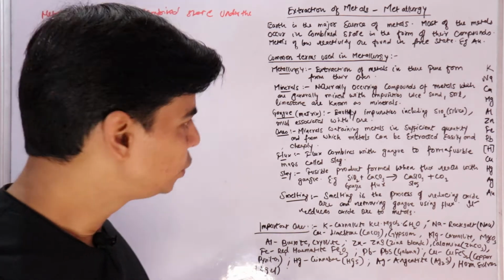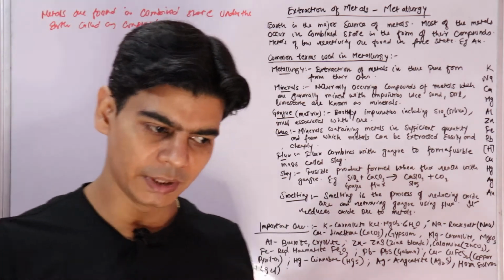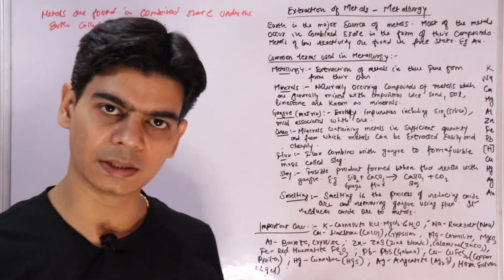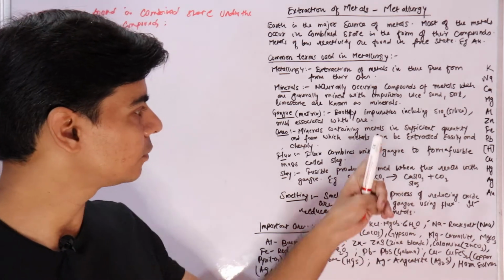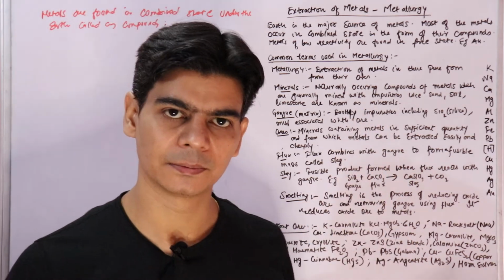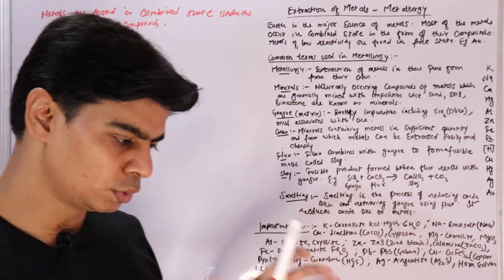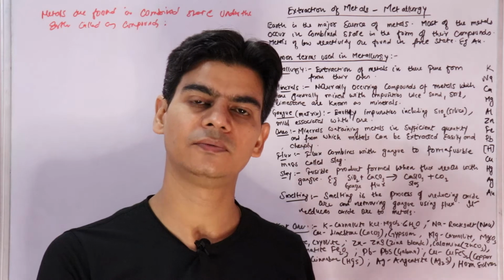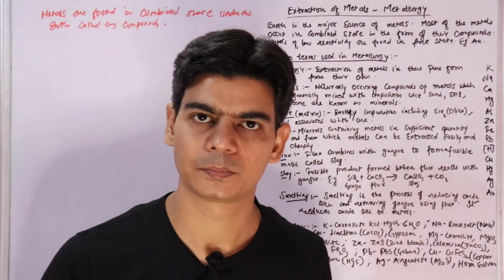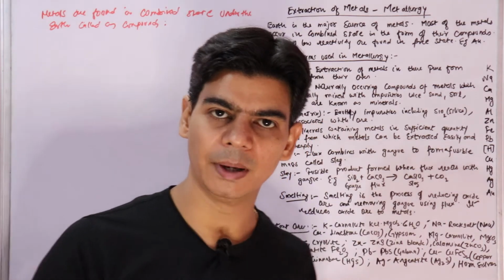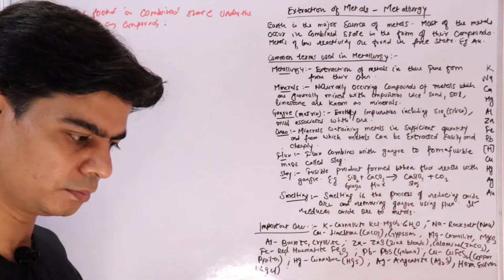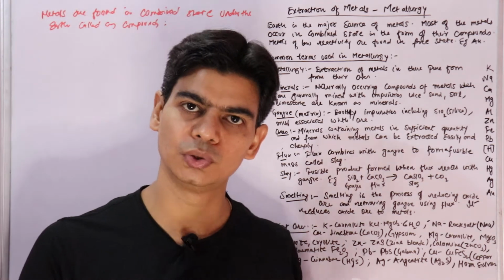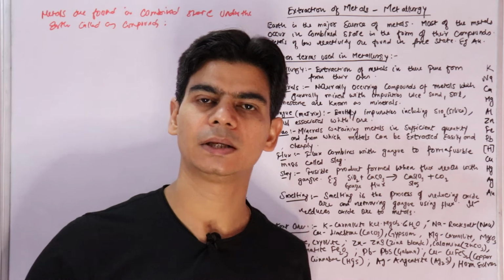The minerals of metals generally consist of earthly impurities like sand and silica. These earthly impurities, like sand and silica, we call gangue. We have to remember these things because these are common terms that we use in various metallurgical operations.